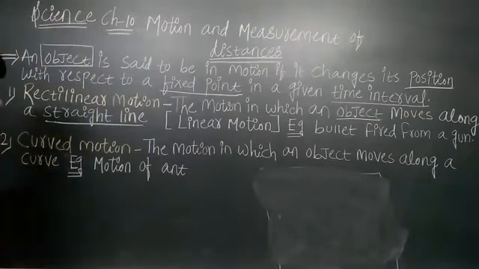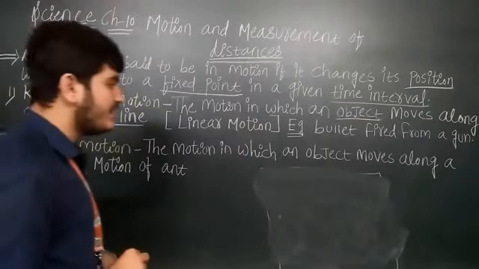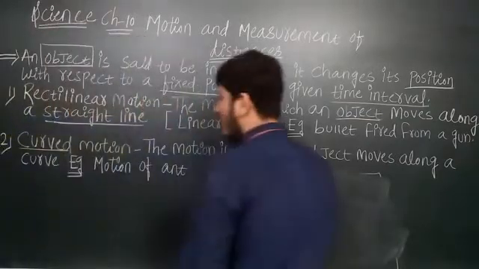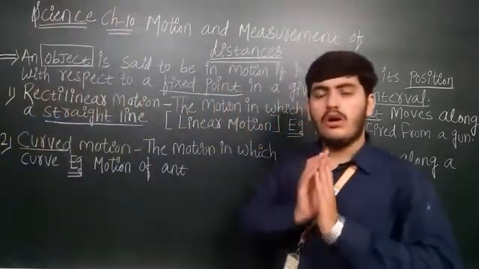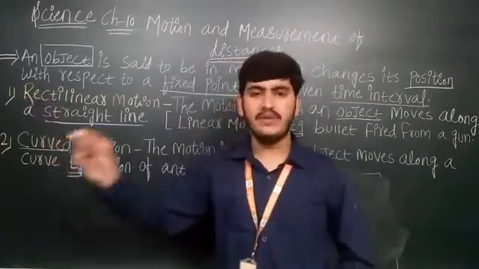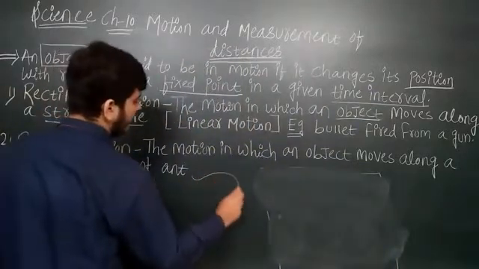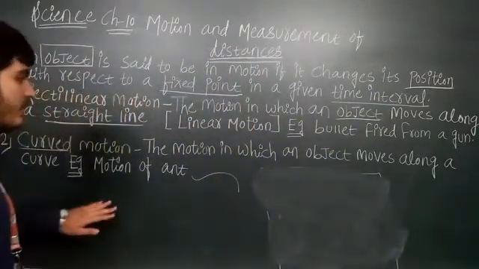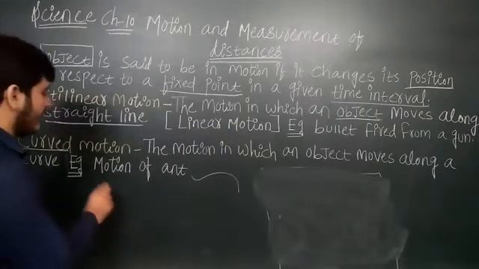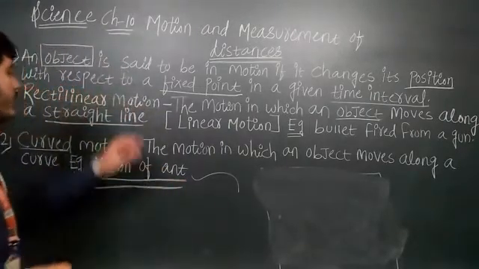Now curved motion, curved means you know curve क्या होता है? The motion in which an object moves along a curve, मतलब motion हो object का in a curve, line जो टेढ़ी मेढ़ी जाती है ऐसे, like this is a curve line, ऐसे जाके इसका motion हो, it is called a curved motion.